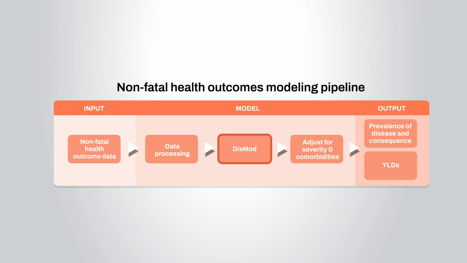We then adjust for the severity of each condition and the number of conditions individuals suffer from simultaneously. This process yields the prevalence of each cause by age, sex, year, and location. YLDs, YLLs, and finally, DALYs are then calculated, along with uncertainty intervals for each estimate.